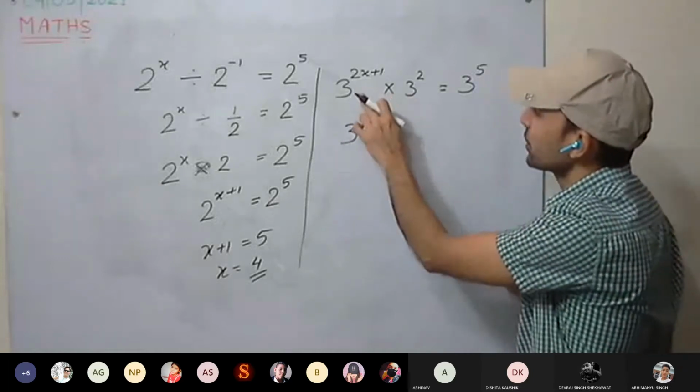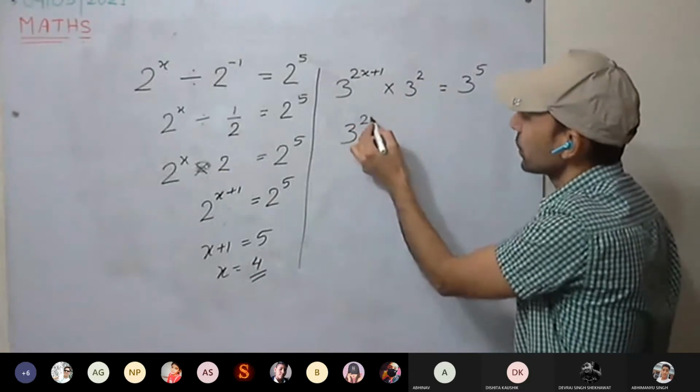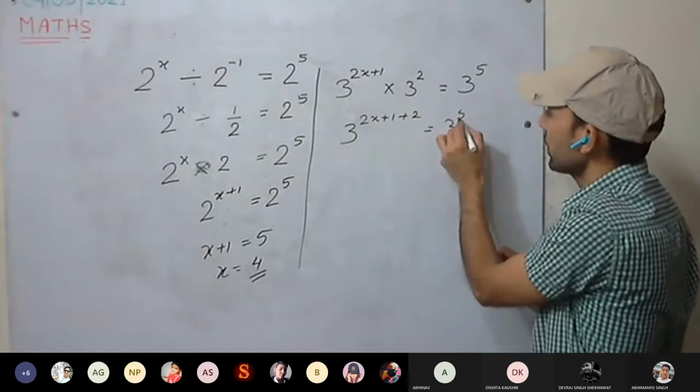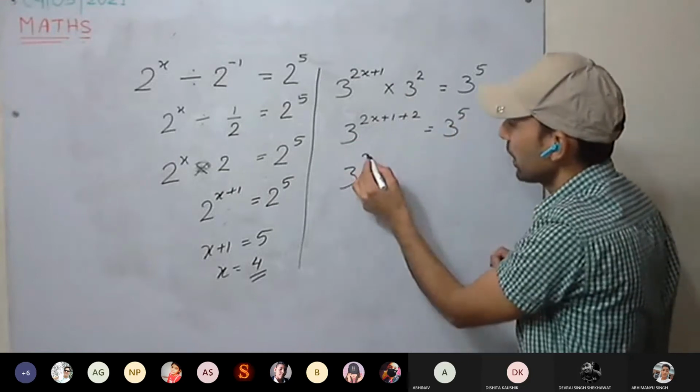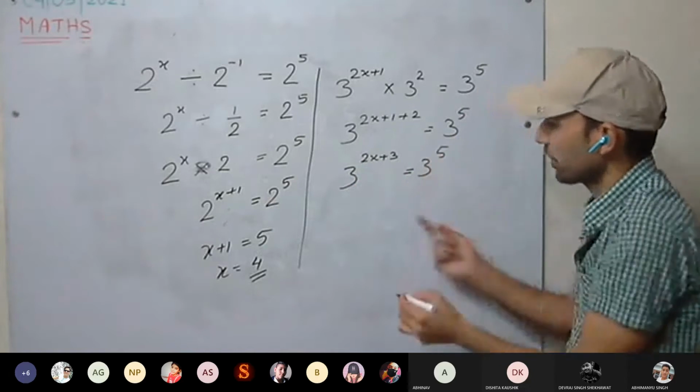Bases are same, so a raised to power m into a raised to power n is a raised to power m plus n. 2x plus 1 plus 2, so 3 raised to power 2x plus 3 equal to 3 raised to power 5.